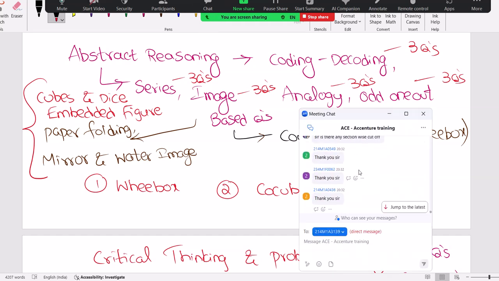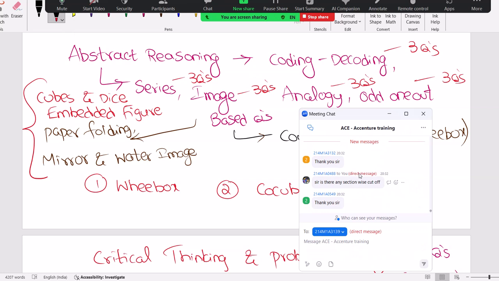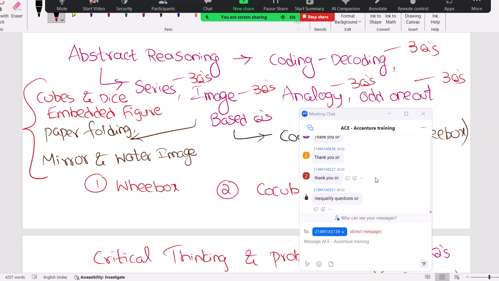Any section wise cutoff? Yes, probably. You can see overall 60%, each section minimum 50%. You can prepare according to that. Each section 50% minimum and overall 60% cutoff. Out of 100 marks, 60. Let us say critical thinking has 18 questions, in that 9 questions must be correct. Section wise 50, overall 60.